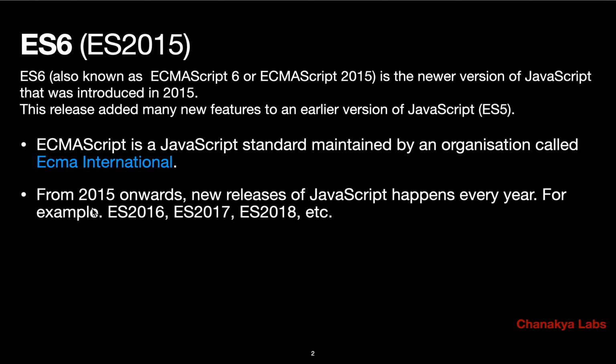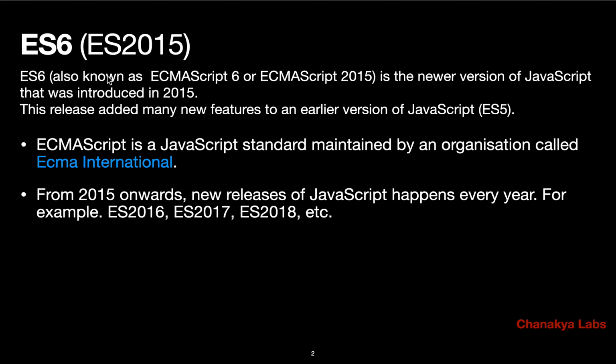However, from 2015 onwards, they decided that they would release one new, latest specification every year, right? So after that came ES 2016, 17, 18, in this order, all the different specifications, every year a new version of ES comes, which defines a new standard specification of JavaScript.